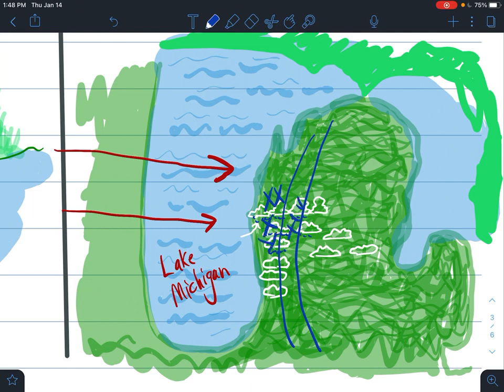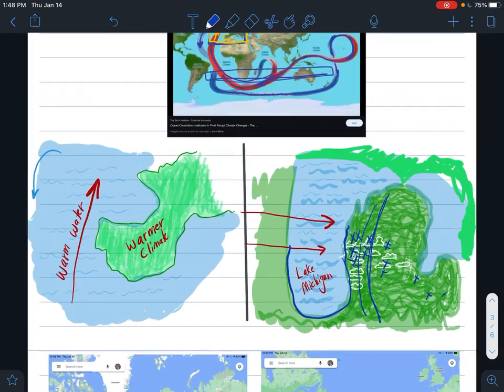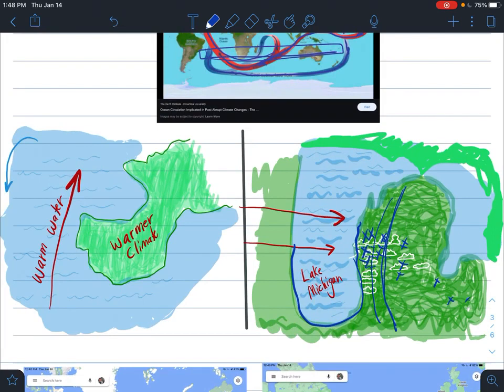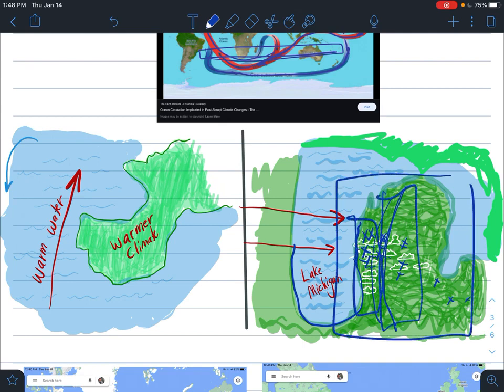This side gets a little bit less snow, and over here gets an average amount of snow. Over here on the east side, they don't get as much of that snow because they're further away from this large body of water. So this large body of water is adding a lot of moisture to the west coast of Michigan, which is causing there to be a lot of snow in the wintertime and a lot of rain in the summertime. So that's how a large body of water can affect the climate of a region. So we're not looking at this whole place, we're just looking at little parts of these places.